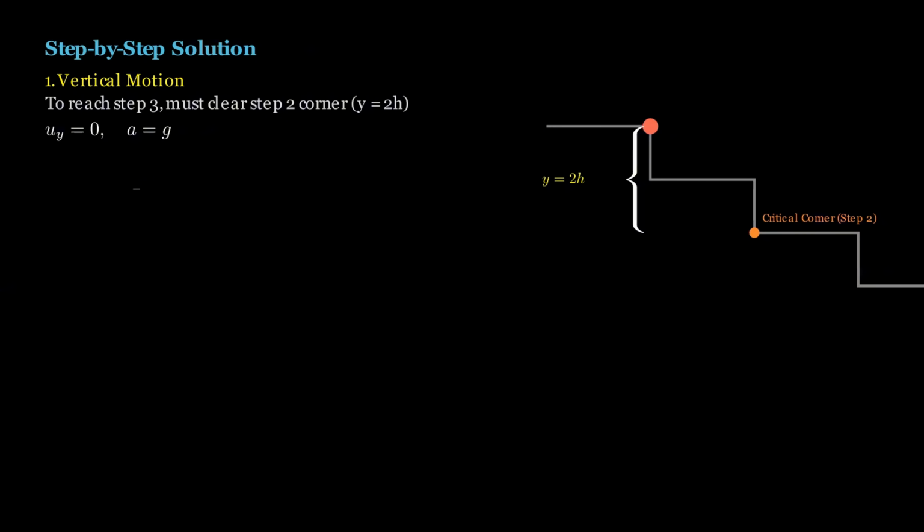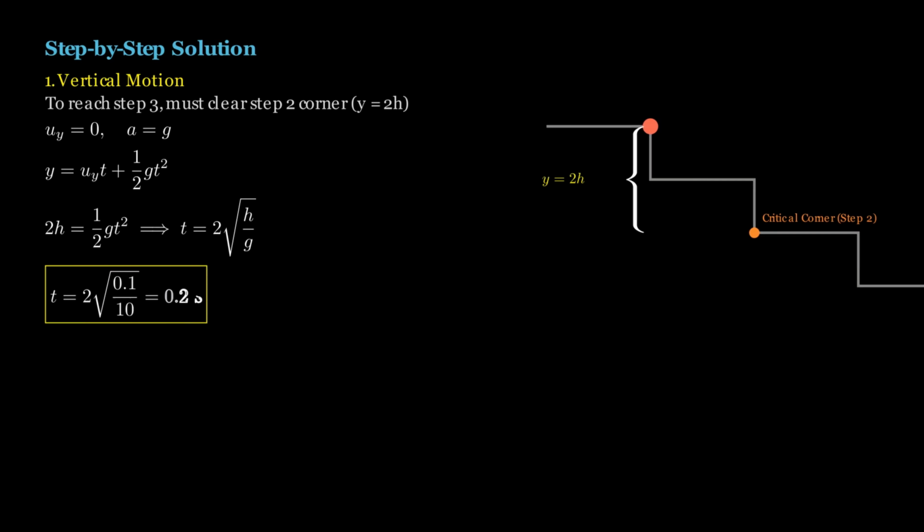Therefore, using the second equation of motion, we have y equals uy t plus half g t squared. On substituting the corresponding values, we have 2h equals half g t squared. On rearranging and solving for t, we get it as 2 root h over g. Since each step was 10 centimeters high, which is also equal to 0.1 meters, therefore t is 2 square root of 0.1 over 10, which is 0.2 seconds.